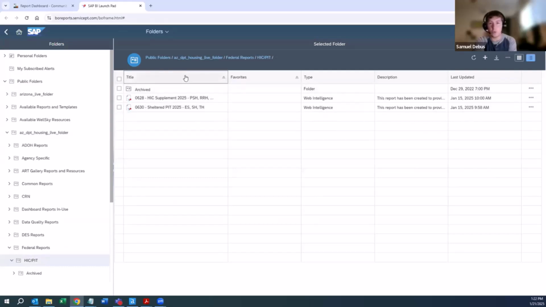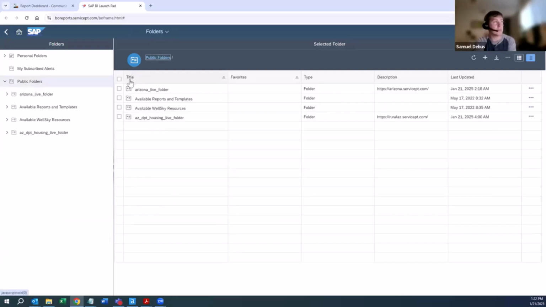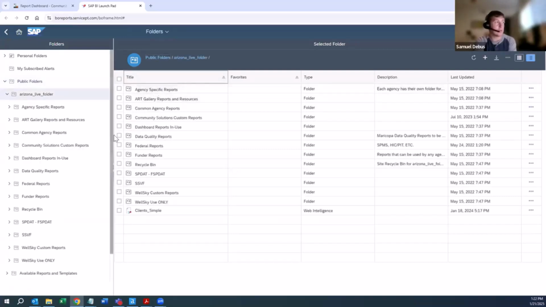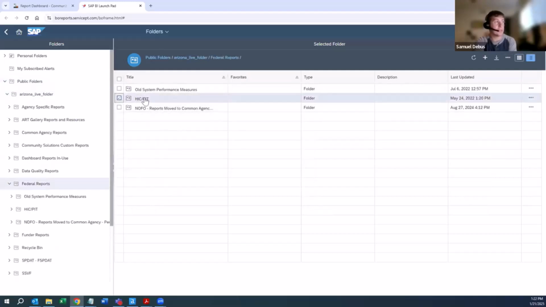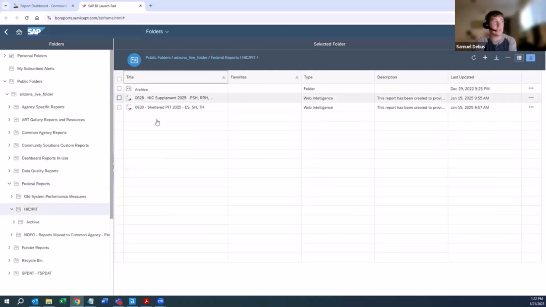I'll also just go quickly over where it is in Maricopa. It's very similar. In Maricopa, you would see Arizona Live as a folder. You would go to Federal Reports, and then you go to HIC.PIT, and you see the same reports. So it's the same file structure, the same way to get there in both continuums. If you work in both Balance of State as well as Maricopa, it'll be pretty straightforward.